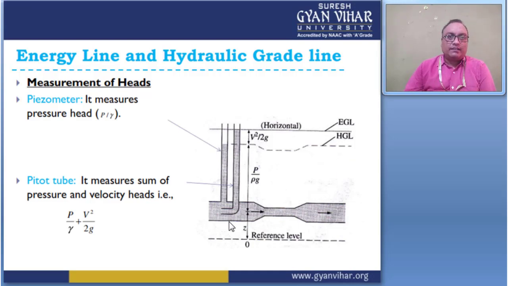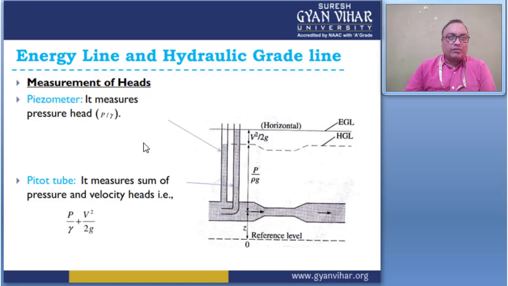Suppose this is a pipe, and in this pipe this is a contraction section and this is the diverging section, right? Here one pitot tube is connected, and here one piezometer is connected.